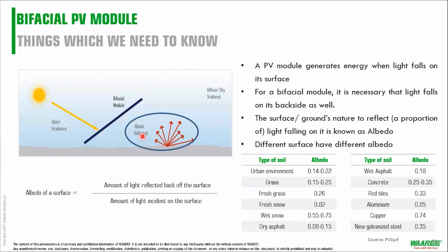A bifacial module generates power from both front and back, but it very specifically depends on the albedo. If the albedo of the ground is higher, you would have higher reflectivity of the light, and higher would be the output of bifacial modules. Here you have different albedos of different surfaces. This is from an industry standard, I think from PVsyst, and you can go there and look at the values.